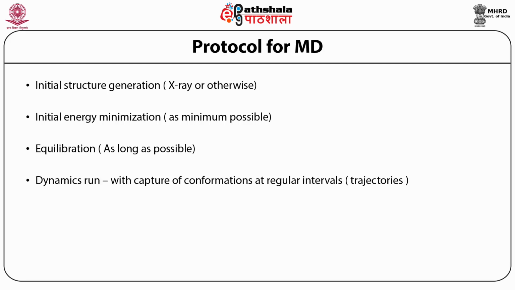Now, after we have done the equilibration reasonably well, we should start capturing trajectories or new structures. That means the ensemble of every conformer of this protein or macromolecule, DNA, etc., can be captured.